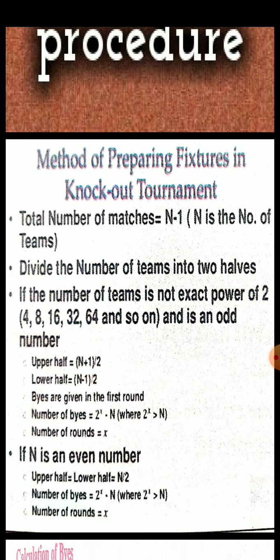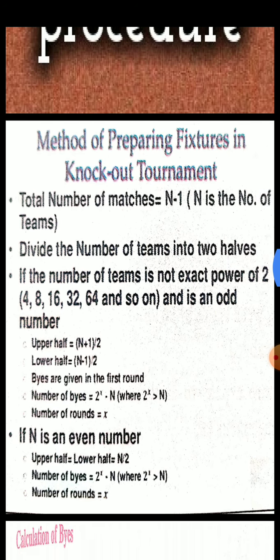That is, the number of teams added to 1 and the total divided by 2. If there are 7 teams, then the upper half should be 7 plus 1 by 2, that is 8 by 2, equal to 4 teams. And the lower half is n minus 1 by 2, that is 7 minus 1, 6 by 2, that is 3. So those 7 teams we can adjust with 4 teams in the upper half and 3 teams in the lower half.